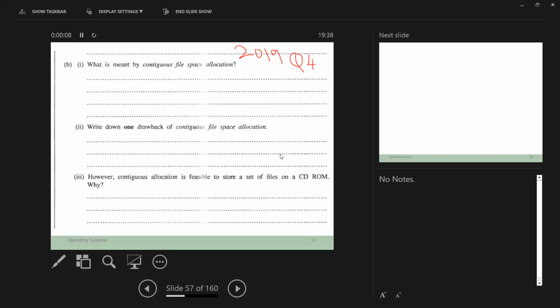Contiguous file allocation had two main problems. Once we save on a CD-ROM, they say it avoids the problems. Why? How? You have to write it. Now start writing. I'll give you only 3 minutes, 1 minute for each one. Quickly do it.